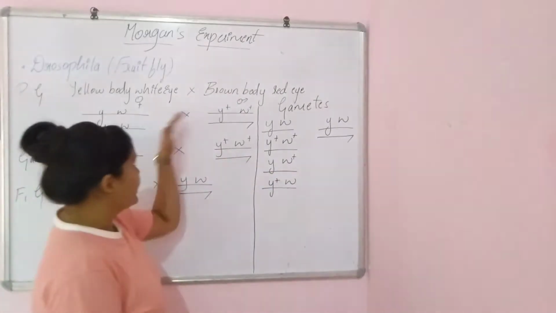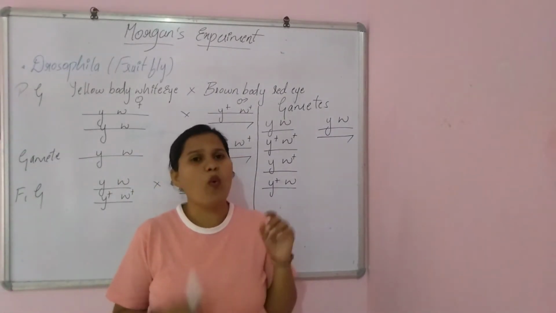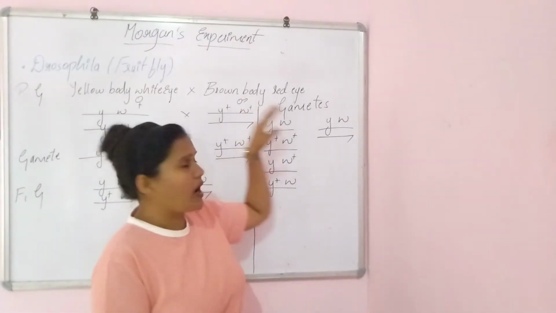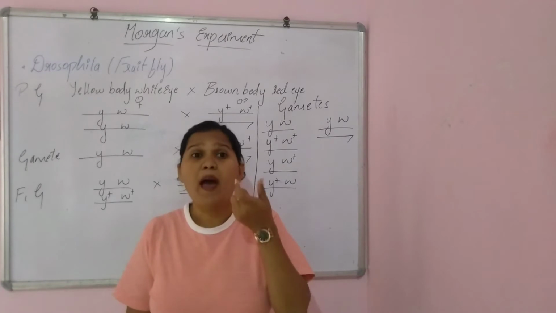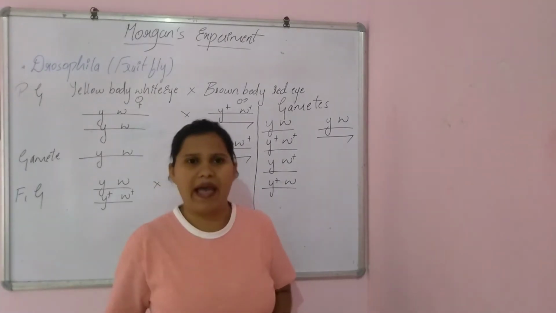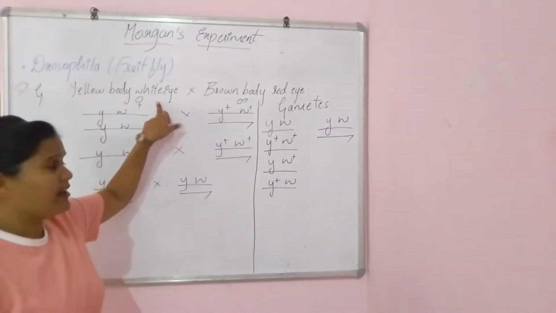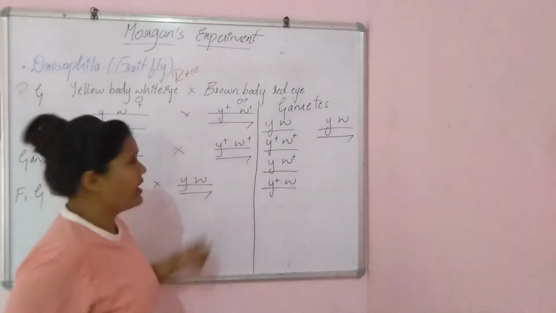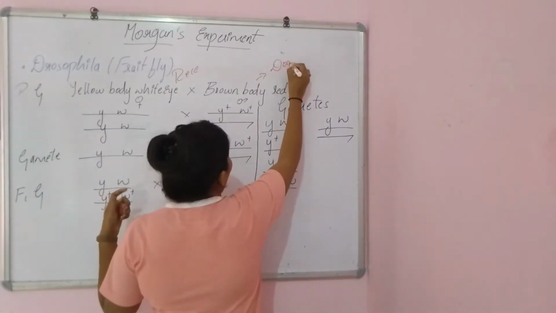And its contrasting trait is brown body and red eye, which is the wild type. In the sense, it is the dominant. See the symbol. This is the female where it is recessive, okay, and this is the male which is dominant.